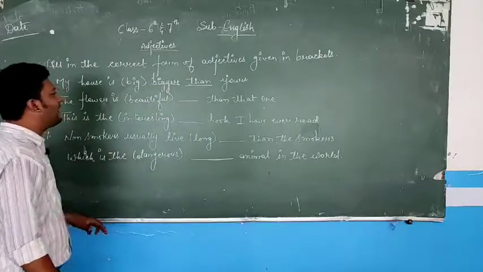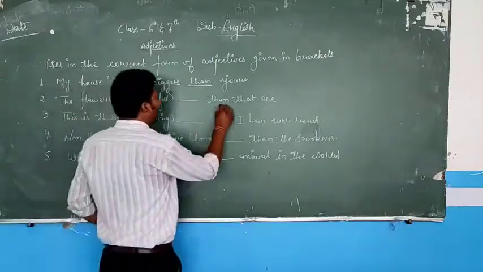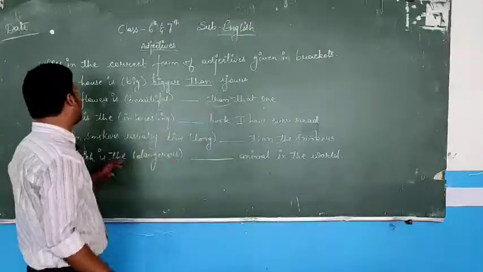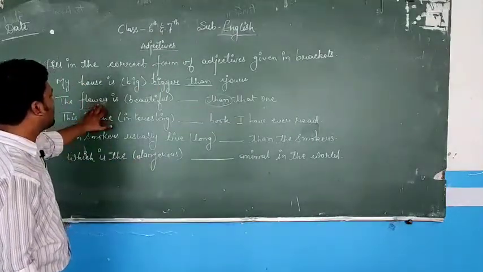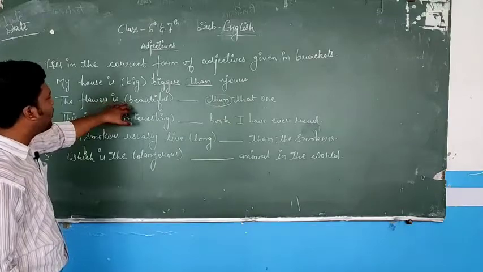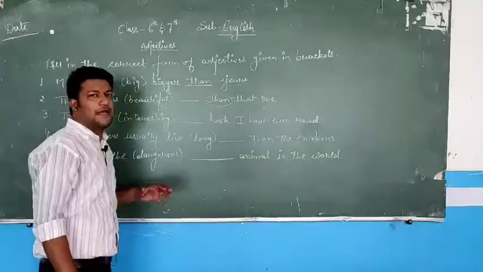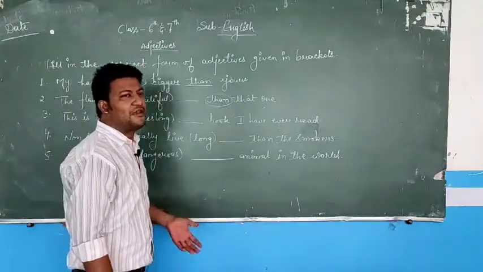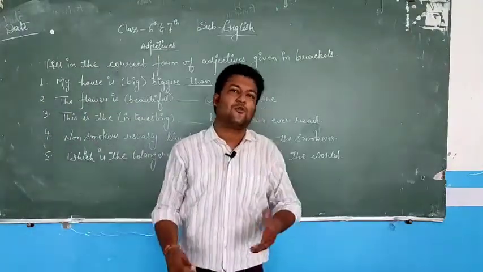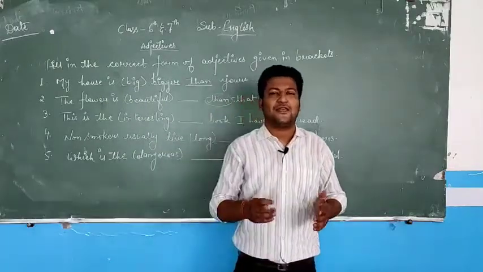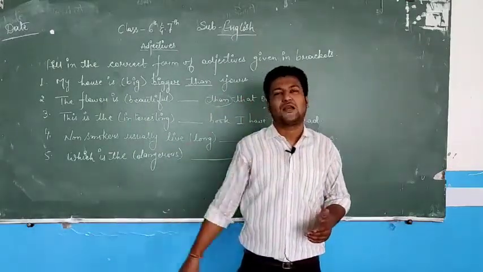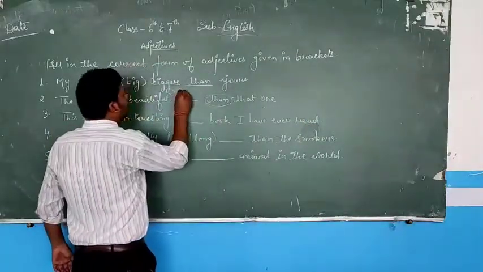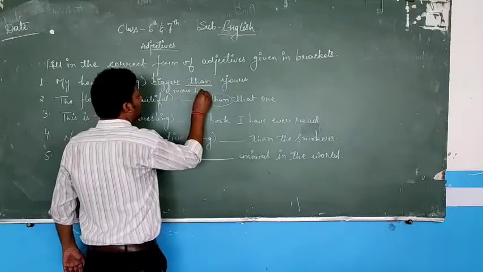Now again I am comparing two flowers because the word "than" is here. One is the dead one and another one which I am talking about. So again it is comparative degree, and beautiful, as I have taught you in my class, is a two-syllable word. So to form the comparative degree of a two-syllable word, I use "more" for the comparative degree, whereas I use "most" for the superlative degree. So the flower is more beautiful